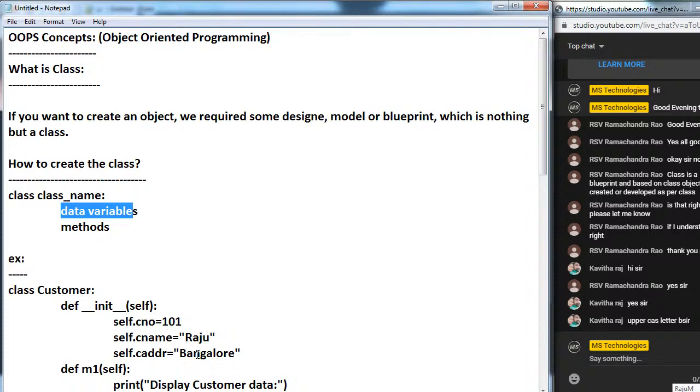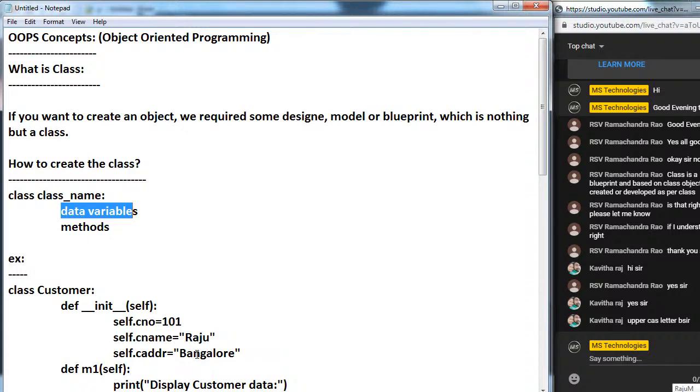By using C number, C name, C address, which are the variables, we are representing the data 101 Raju Bangalore.